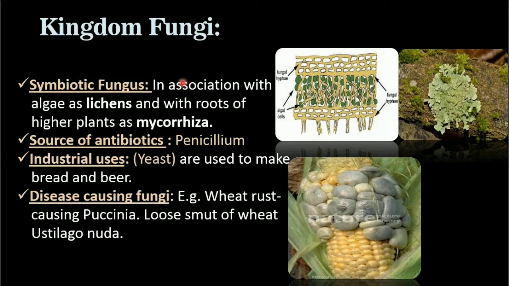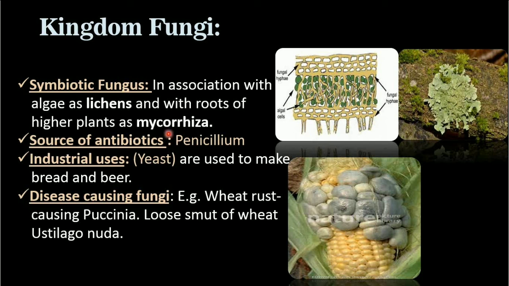Now importance. There are many economic and environmental importances of fungi. They live as symbiotic association, like in lichens. What are lichens? You will study further about this in this chapter only. Lichens are the mutual association between fungus and the algae. This is the algal component, this is the fungal component. Basically, fungus is for absorption of nutrients and water, and algae, because they are green, produce food by photosynthesis. They live together and help together. They benefit each other. This type of association is known as symbiotic association.